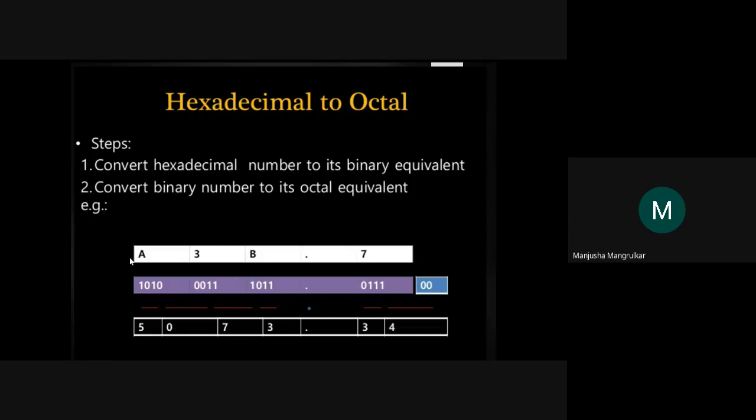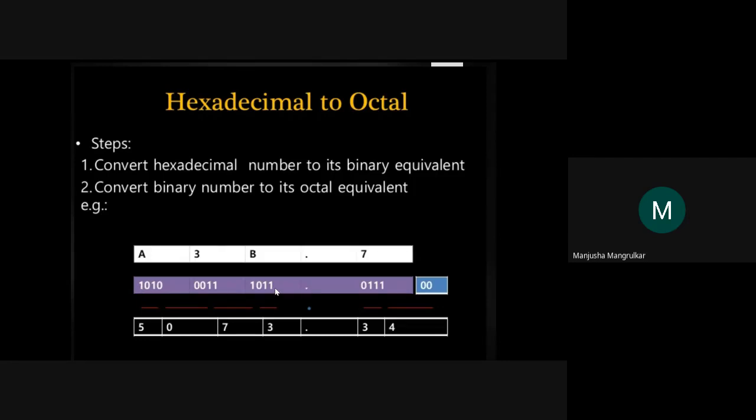So your hexadecimal number is A3B.7. A3B dot 7. Now A represents 1010, 3 represents 0011, B represents 1011, and dot 7 is 0111. Now for octal, it is a group of 3.